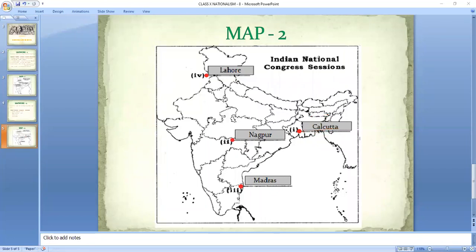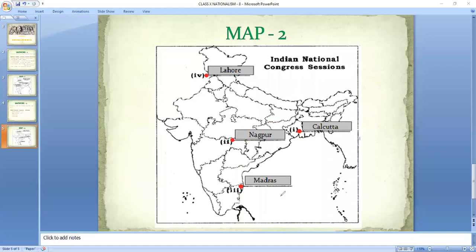Now moving on to the next. The next was Nagpur. Again, the session was in 1920 only, but the month differed. So Nagpur, you all can see that the area that I circled is the area where we find Nagpur on the map of India. Now I am again underlining it so that you can mark it on your map nicely. Okay, so all of you mark this place also, again very important from point of view of your map.